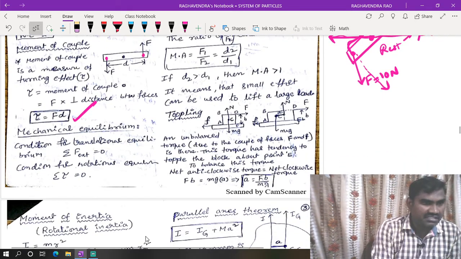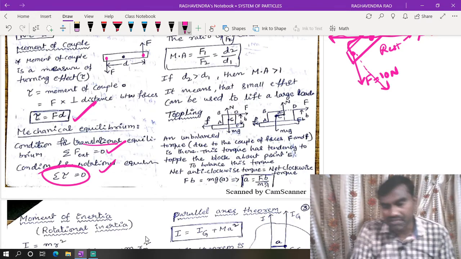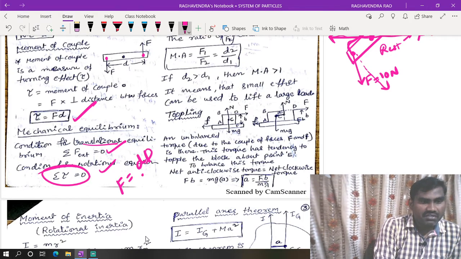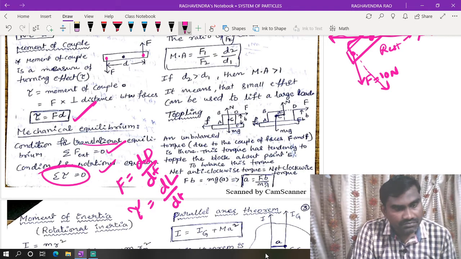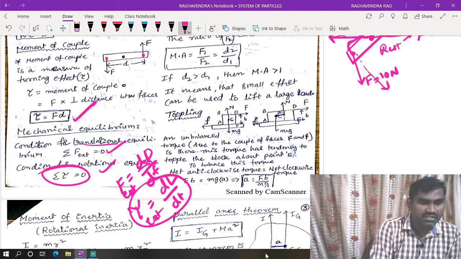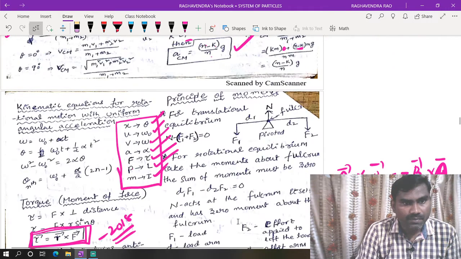If external force is equal to 0, then that is called translational equilibrium. External torque is equal to 0, then that is called rotational equilibrium. According to Newton's second law of motion, F is equal to dP by dt, and the same force is replaced by torque, momentum is replaced by angular momentum, so torque is dL by dt. Now external force is equal to 0 means the body is in translational equilibrium. External torque is equal to 0 means it is called rotational equilibrium. Okay, right. So principle of moments.